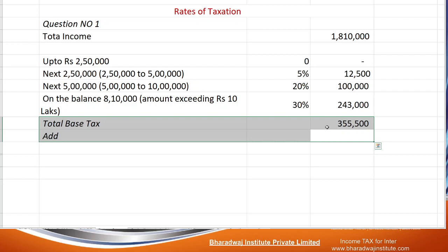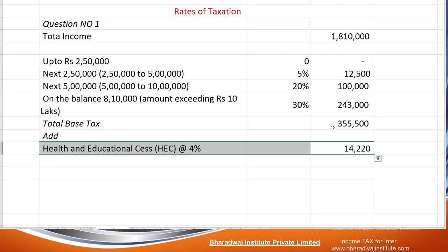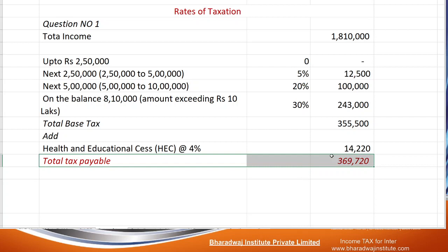Add HEC, health and education cess 4%. That will be on this 355,400, on the total base tax. 355,400 into 4%. Always remember this, HEC should be added at the end. 355,400 into 4% will give us 14,220. So 355,400 plus 14,220, this is the total tax you have to pay.